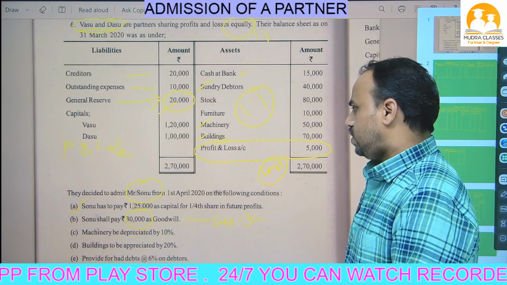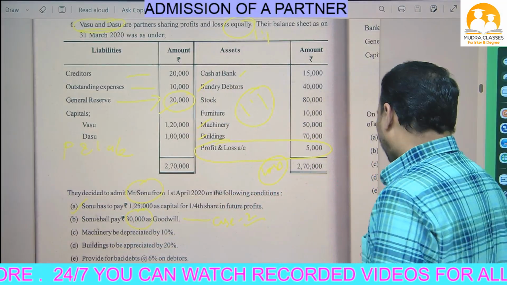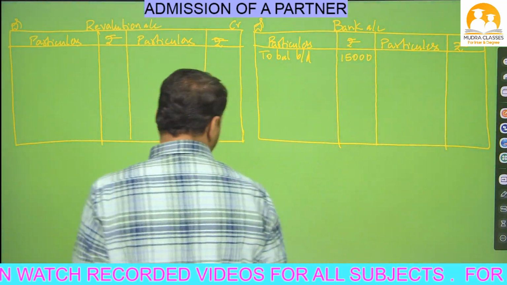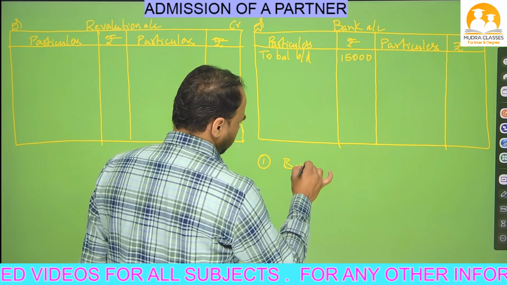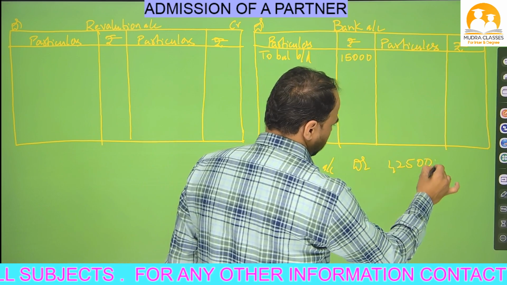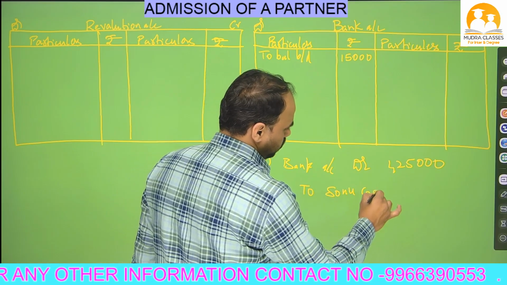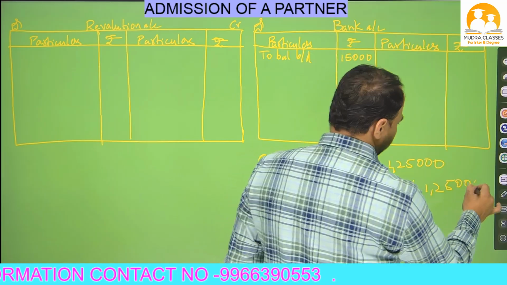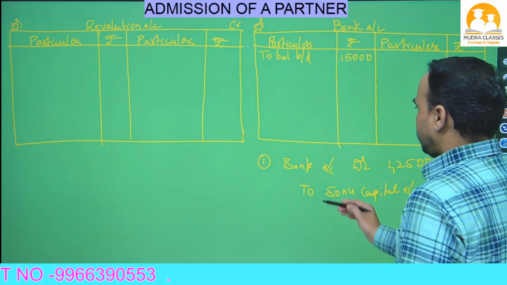Now we have to see the adjustment. So what is the first item given? Anna, the new partner is bringing capital into the business. So which journal entry will come when the new partner is bringing cash into the business? This journal entry will come, Nana. First journal entry, bank account debit 1,25,000. The new partner, whose name is Sonu, is bringing it. So we will write Sonu capital account 1,25,000. So the new partner is bringing 1,25,000 as capital, Nana. So we have to write like this. This journal entry will come.